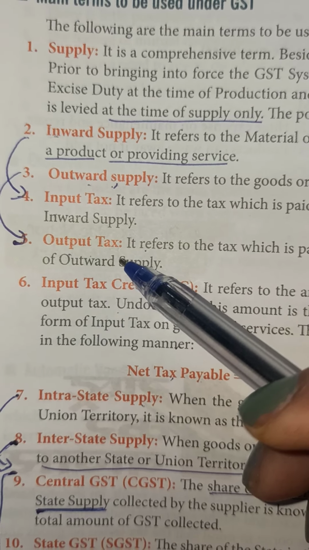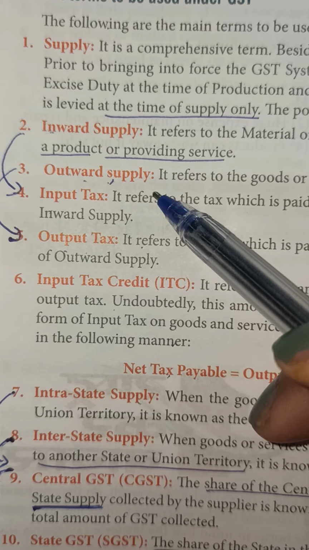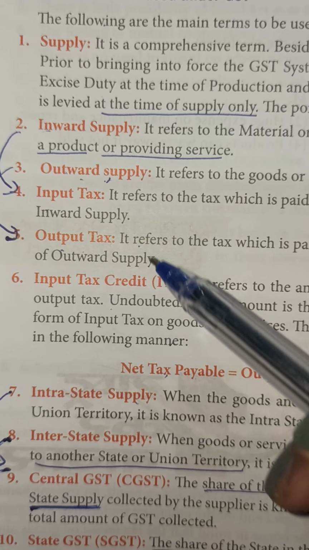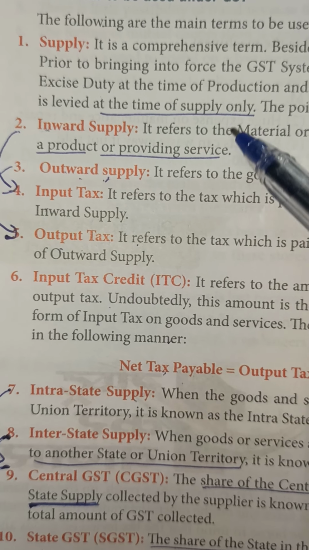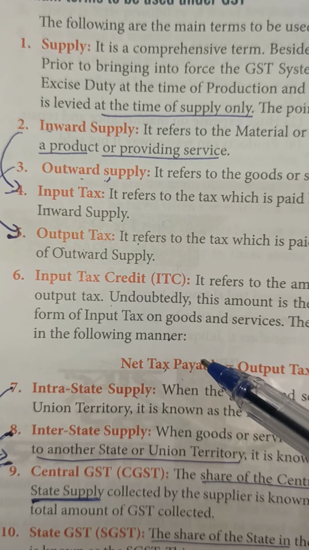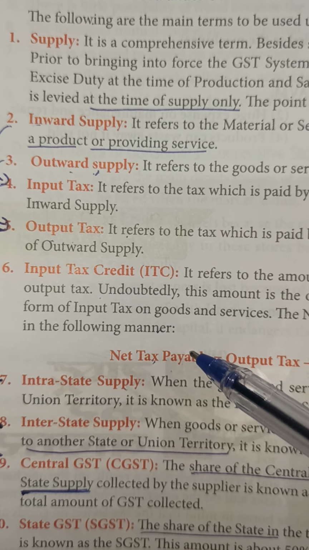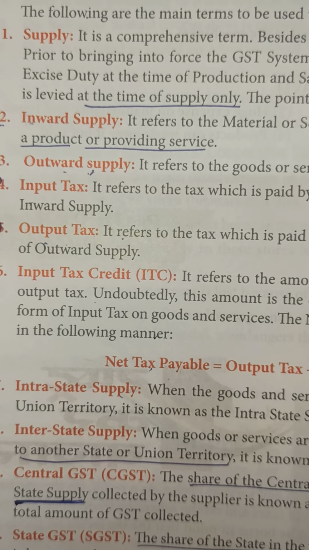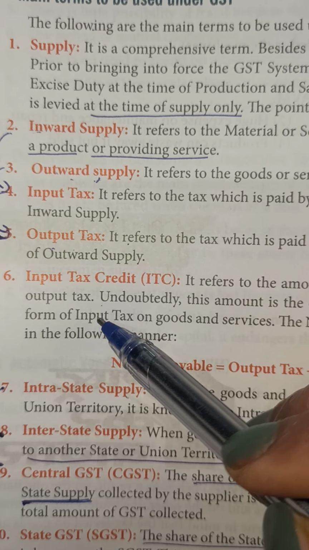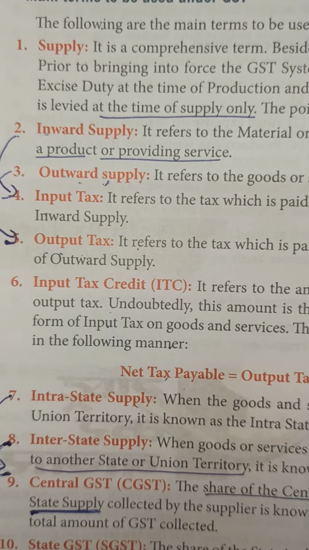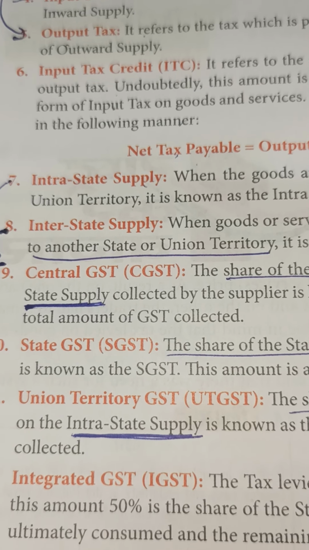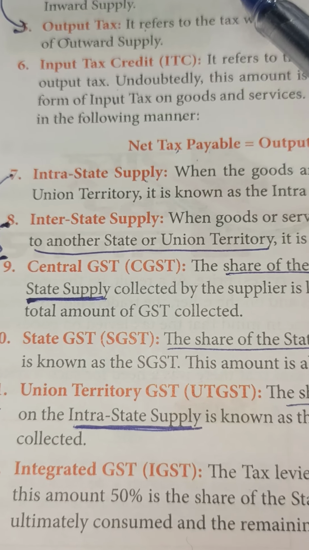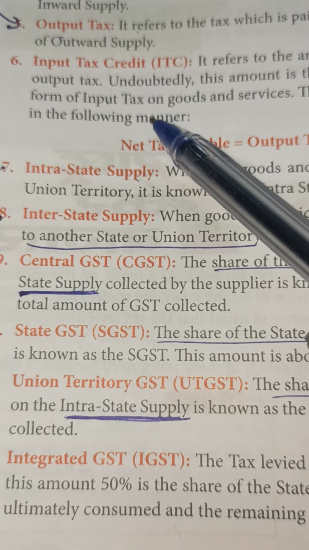The output tax, on outward supply. The input tax, on inward supply. Output minus input will be the net tax, and that is the tax that is paid. That is the GST. Clear? Now the next important thing to understand, that was one aspect. One aspect is covered. Now we'll go to the second aspect. The second important thing to understand has nothing to do with this. Input, output, understood.